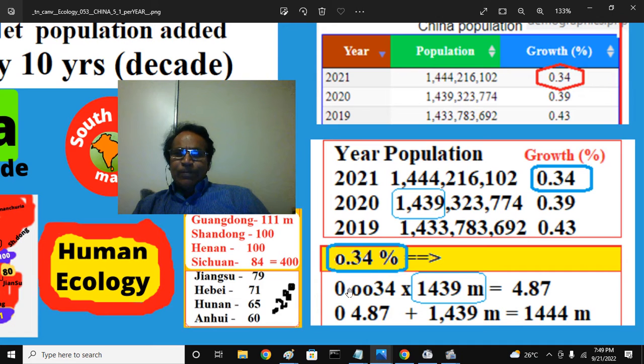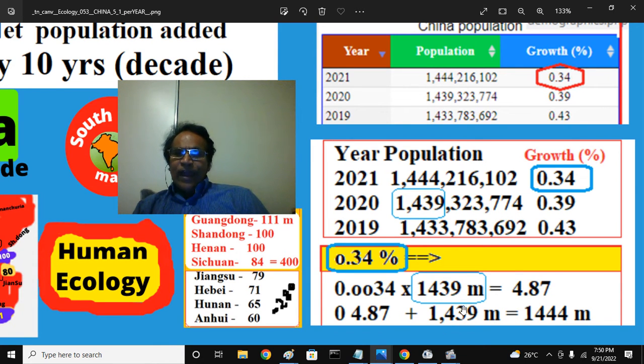That is the point. And 0.34% means 0.0034. The base in 2020 is 1439. That is the millions of the people. You multiply this percentage with that base population of year 2020, you get roughly 4.87, that is the millions. I round it up to roughly 5 million.